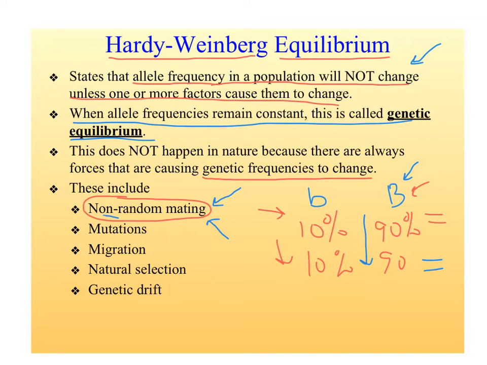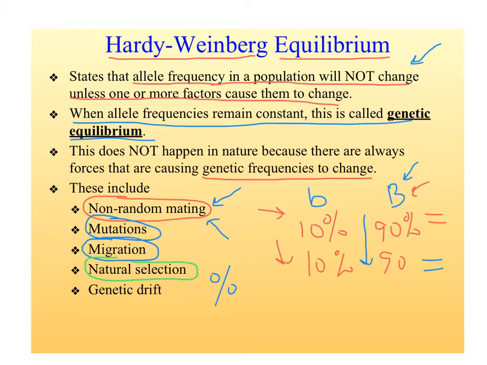Mutations. Anytime you have mutations in a population, that changes genetic equilibrium. It changes the percentage of alleles. Migration. Anytime individuals move in or out of a population, that's going to change the percentage or the frequency of alleles in the population. We should definitely know this one, natural selection.